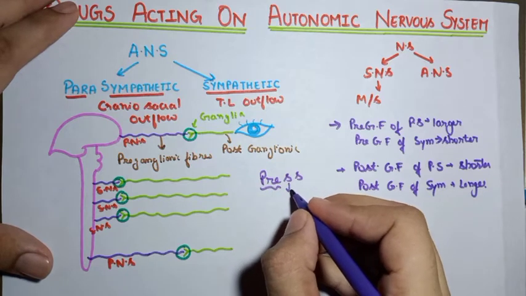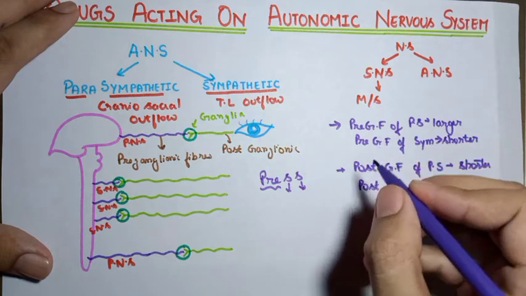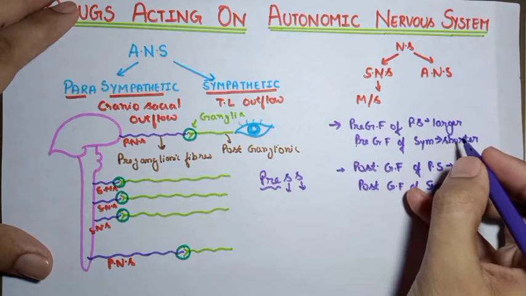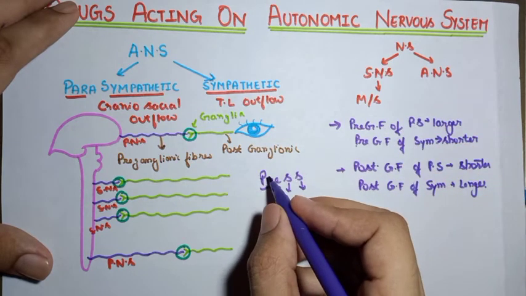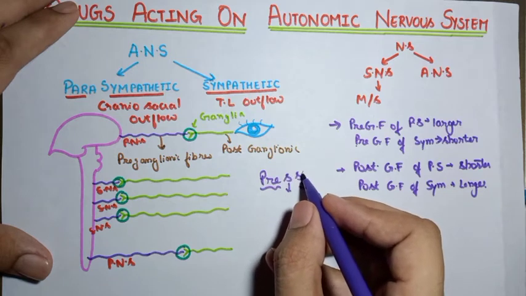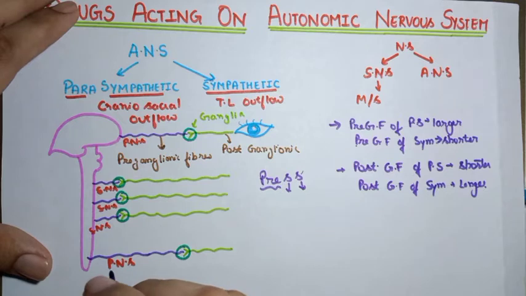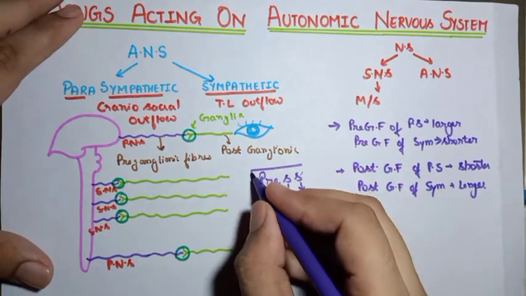Preganglionic fibers are shorter in the case of sympathetic. So basically we are remembering the very first one, that the preganglionic fibers of the sympathetic are shorter. From this you can derive all the rest of the three. How? If preganglionic fibers are shorter in the case of sympathetic, they will be longer in the case of parasympathetic, and the opposite will occur in the postganglionic fibers. So this basic you should know, and that's the trick also.